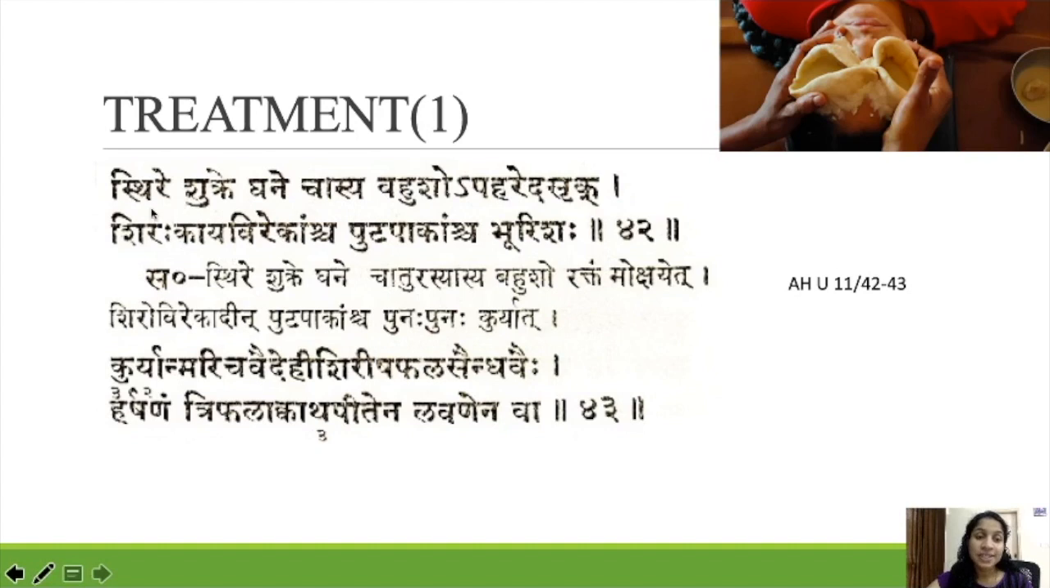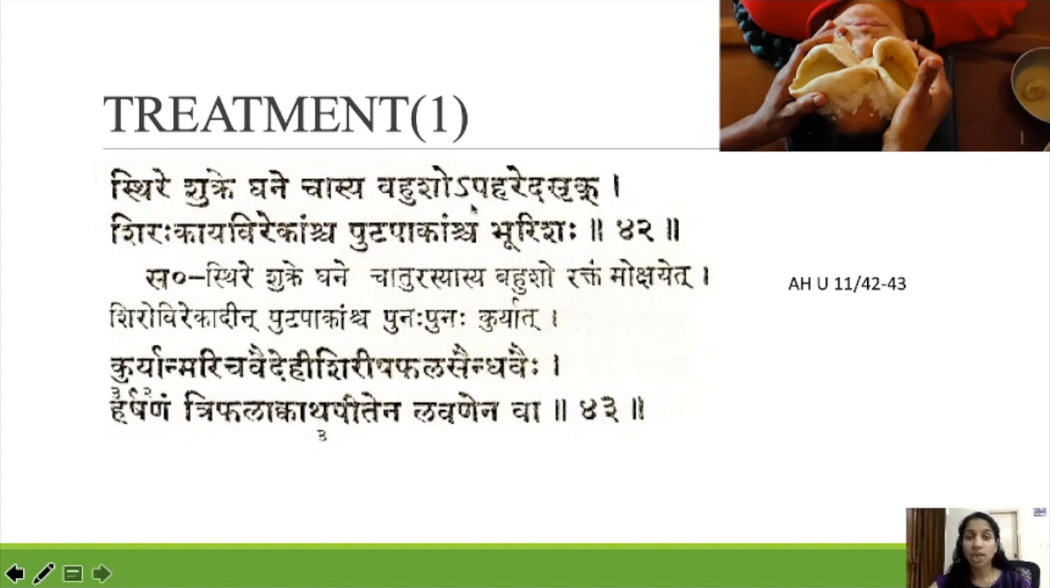Next, Acharya is mentioning Stire Shukre Khanescha Asya Bahusho Abahared Asrik, Sirakaya Virekamsha, Pudapakamscha Burishaha. So, if the Shukra is Stira means static, immobile, Khana, thick, then we have to do more bloodletting. Then we have to do Siro Virejanam and Kaya Virejanam. That means Nasya and Virejana should be given.